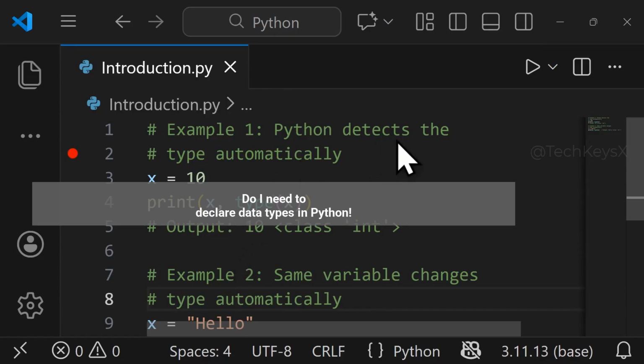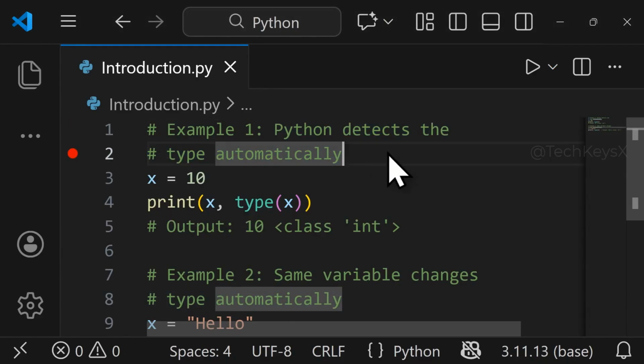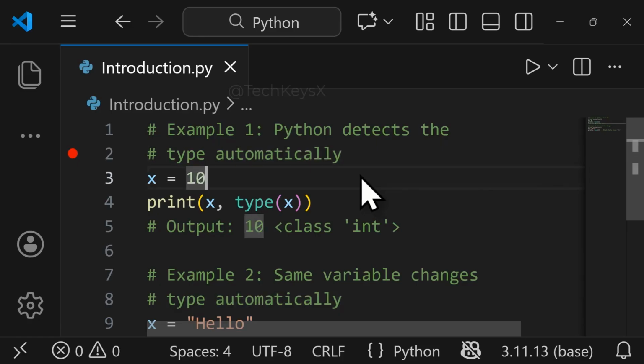Today I will tell you something interesting about Python data types. You know that Python detects the data type automatically? Yes, it can. That's why Python is very versatile and it's used everywhere, and everyone can learn Python from zero. So let me show you an example.